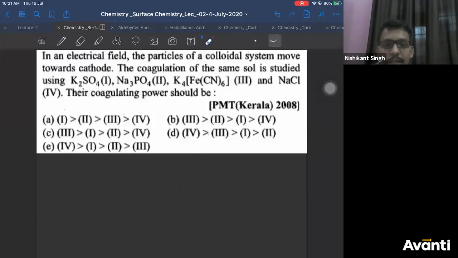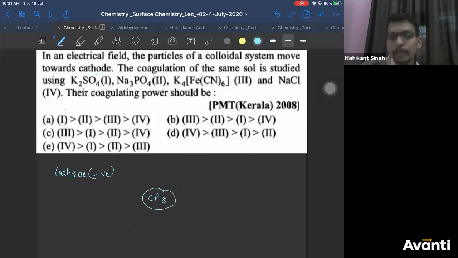So most of you have answered B, right? Let us see now how we approach this. The first hint is that it moves towards the cathode. The cathode contains negative charge. If colloidal particles move towards the cathode, that means they carry positive charge.